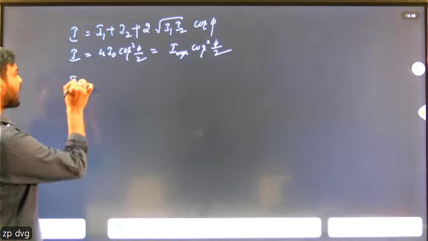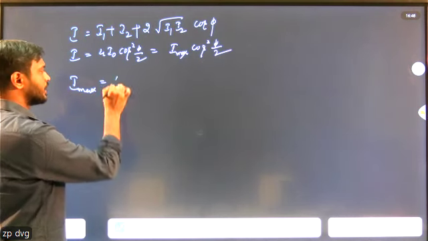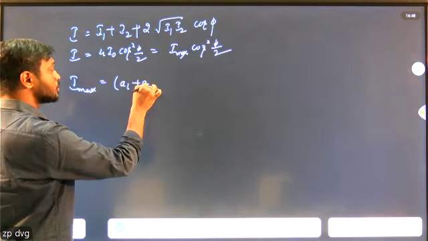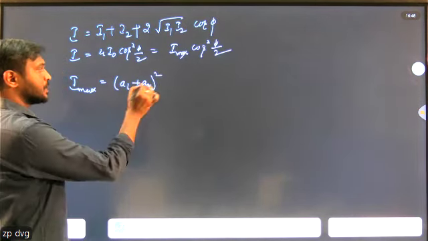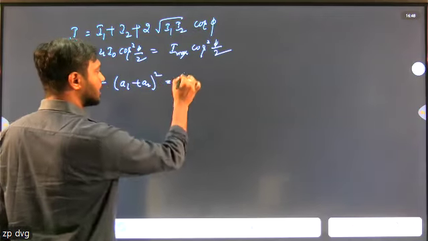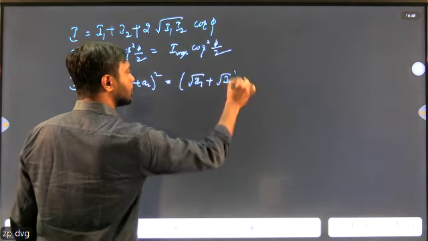Next, I maximum, because it is A1 plus A2 whole square. You have to find out what is the maximum intensity: A1 plus A2 whole square, or root I1 plus root I2 whole square.